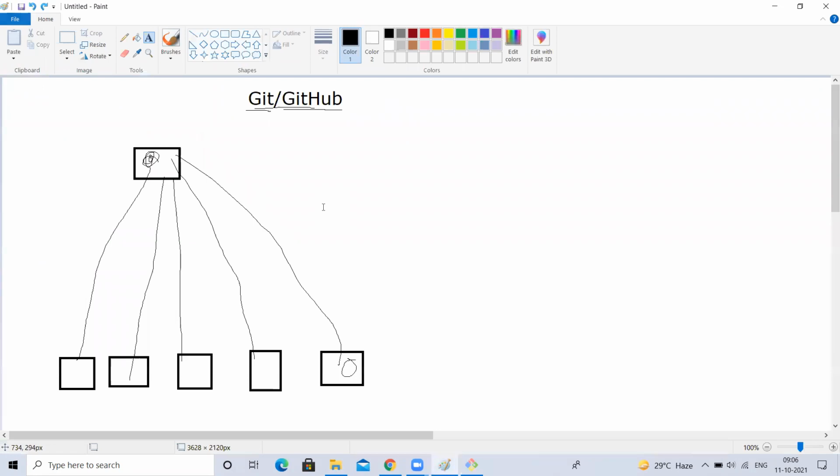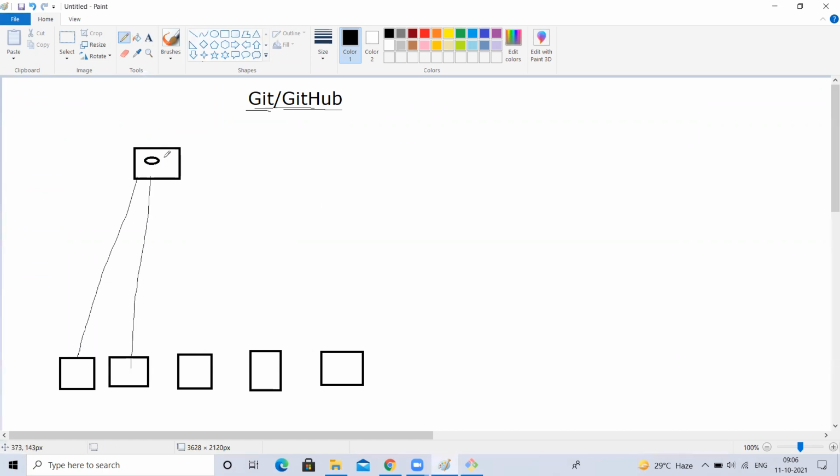So everyone did cloning. For example, there is one file here. Everyone has cloned. Let me take 3 only here; I'll ignore these 2 people. Okay, it's hard to explain. 3 people have cloned. Fine. Now this person wants to push one file.